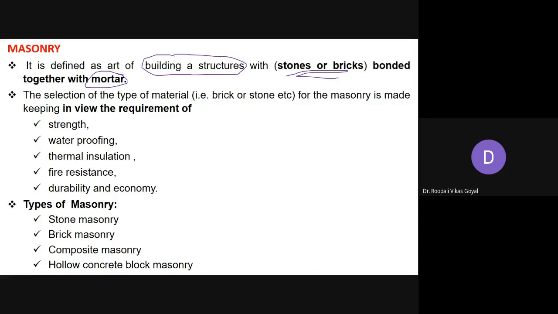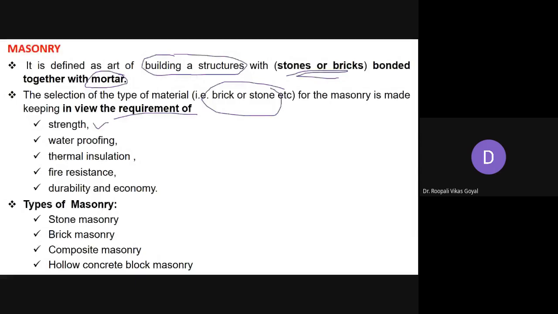The selection of the type of material: these are the two widely used materials for masonry, and the choice depends on the requirement of strength. How much strength do you need? That decides which material to use for construction.